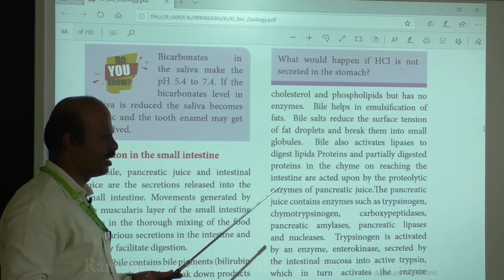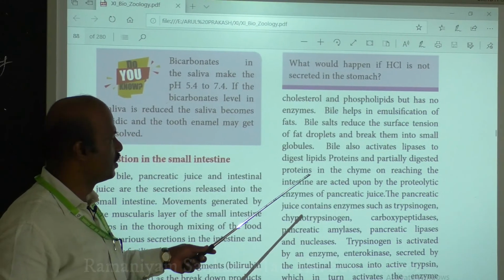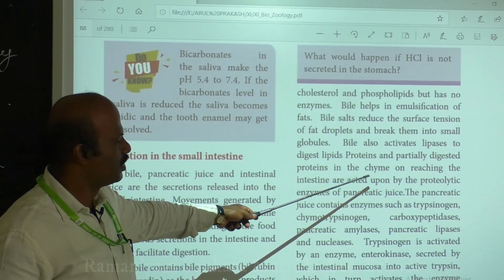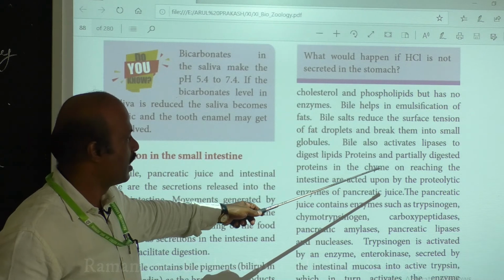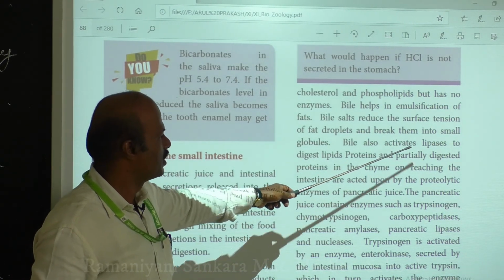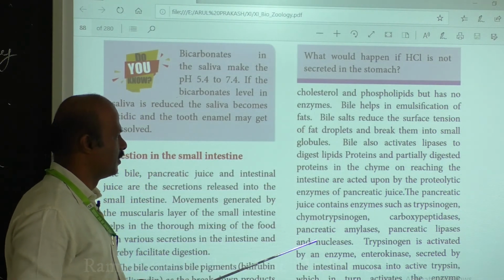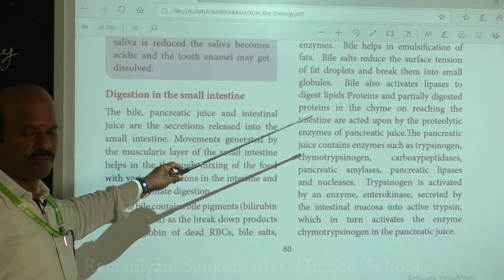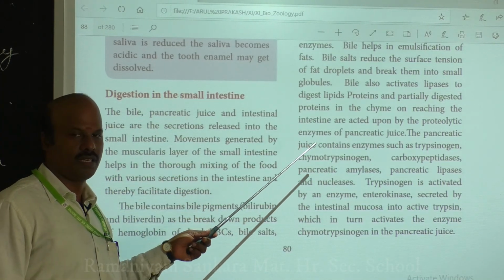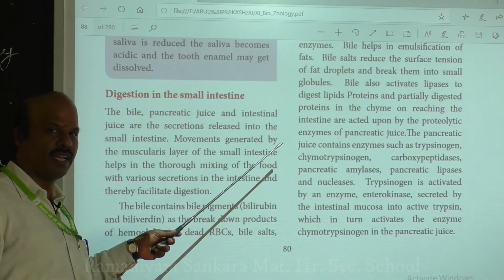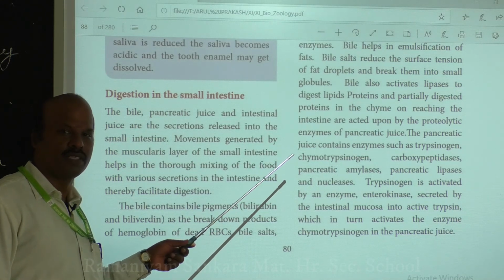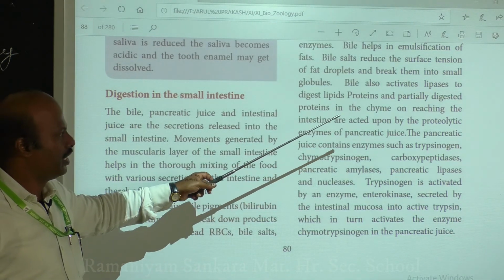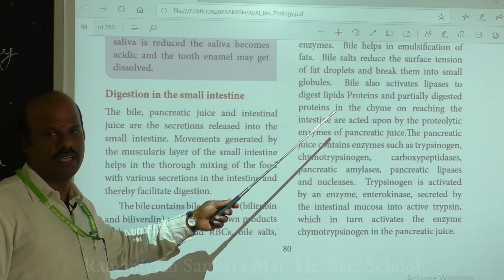So the chyme, which is a liquid part, consists of lipids, and lipids will be emulsified and finally digested by the action of the enzyme lipase. So that's the role of your bile. The liver produces bile, and bile consists of pigments, bile salts, cholesterol and phospholipid, and mainly the bile salts are helpful for the digestion of fats.